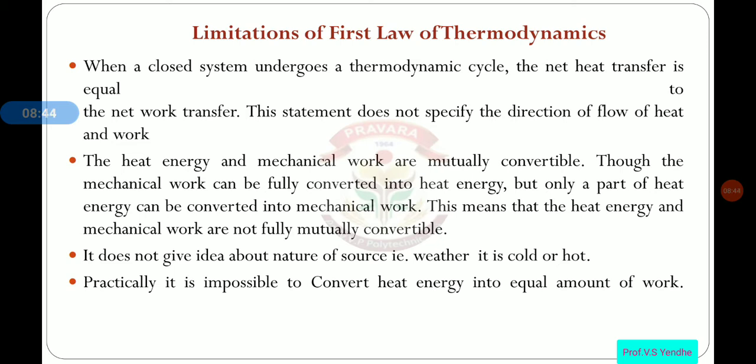Practically it is impossible to convert, because of the different types of losses in the conversion of heat into work, so we cannot convert the total heat content into useful work or an equal amount of work.